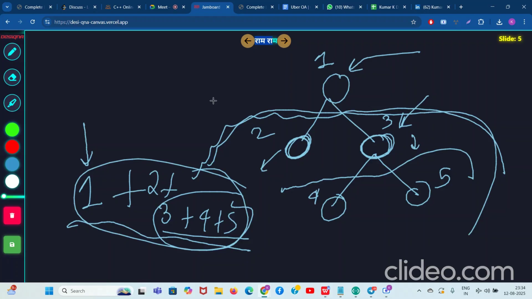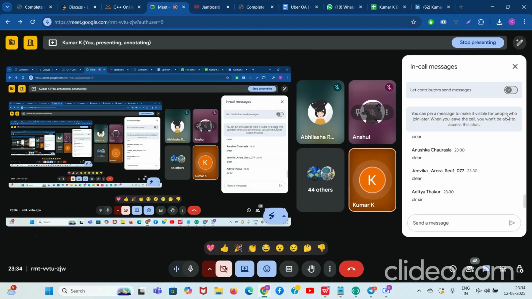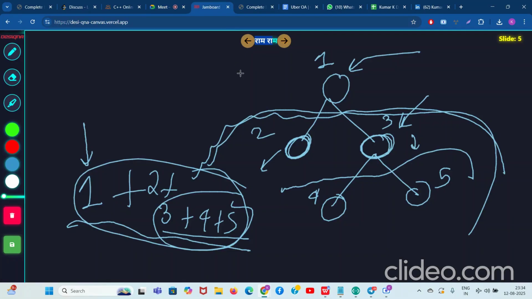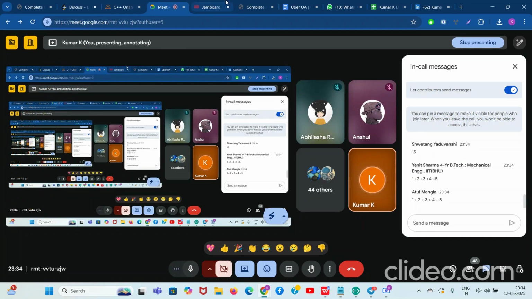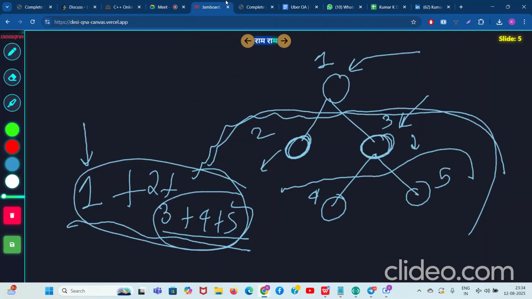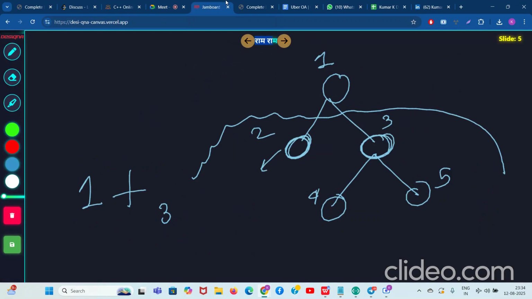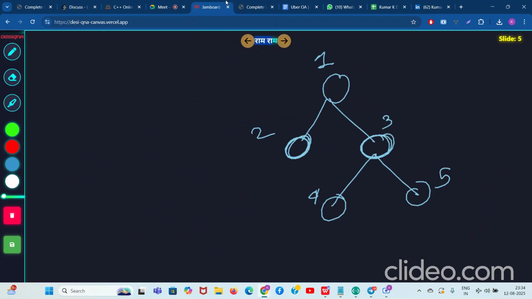Clear to you people? Now you tell me, what do you think are your answers for 1 2 3 4 5? So tell the answer in the Google chat. Thank you. For 1 2 3 4 5, what do you think we can do? Tell me. Okay, everything. Okay, good. Let's try to make it a little bit more complicated. And now tell me, what will you do?